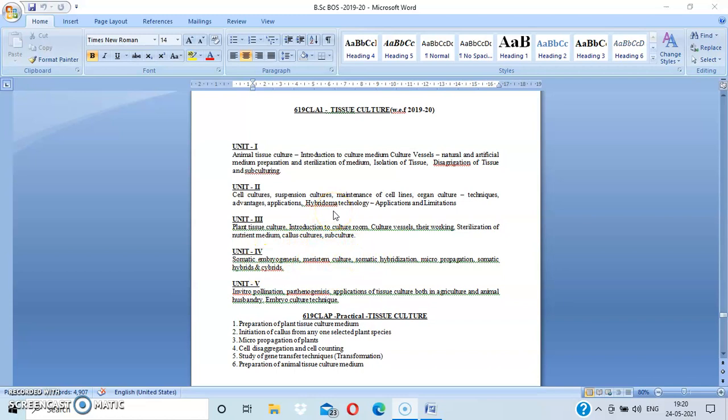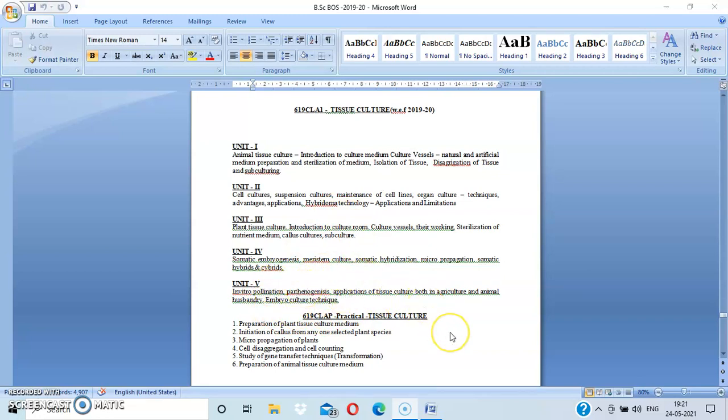Then coming to your last unit from tissue culture, this is introduction to pollination, pathogenesis, parthenogenesis, applications of tissue culture both in agriculture and animal husbandry, embryo culture techniques. In your 4 units you have studied: in units 1 and 2 you have studied animal tissue culture, and from units 3 and 4 you have studied plant tissue culture. Where you apply all these concepts, you are going to discuss in your unit 5.